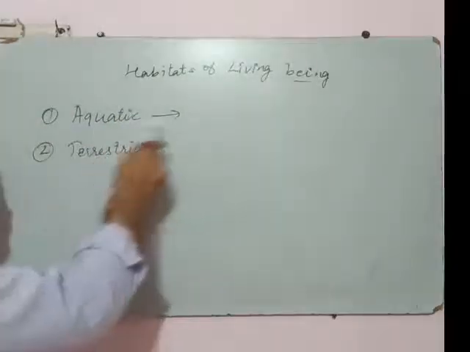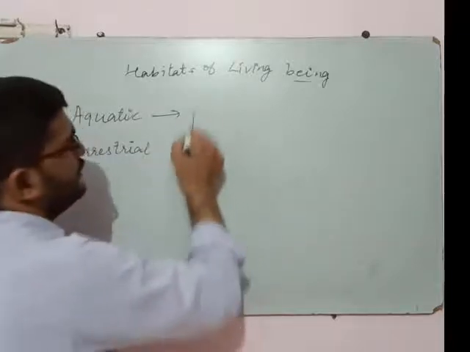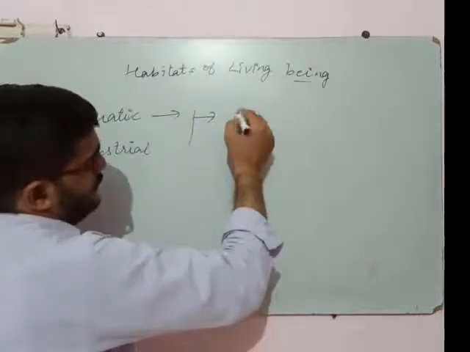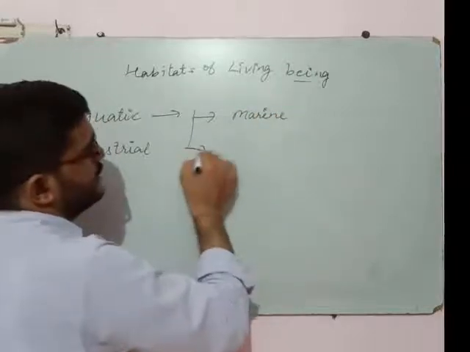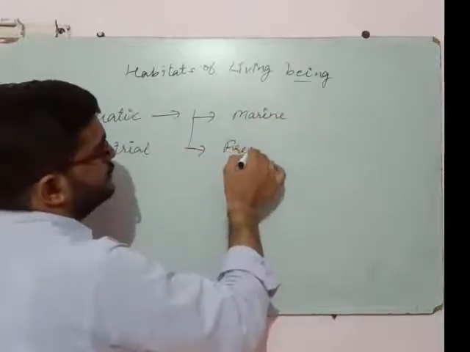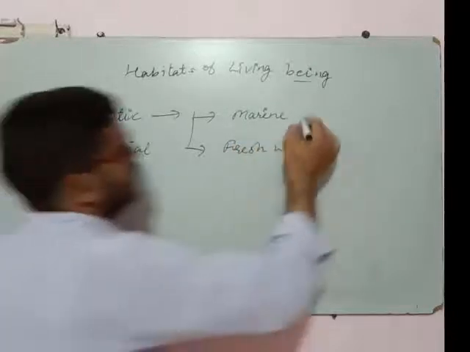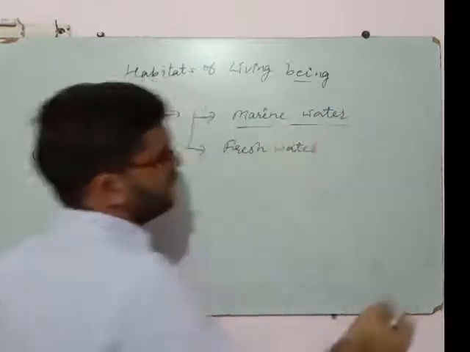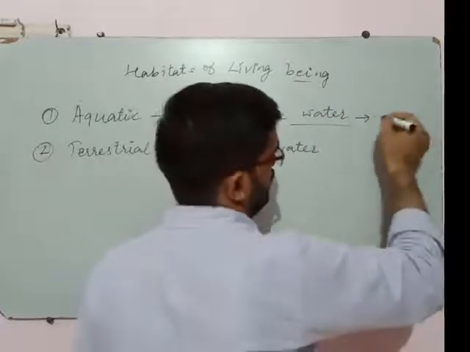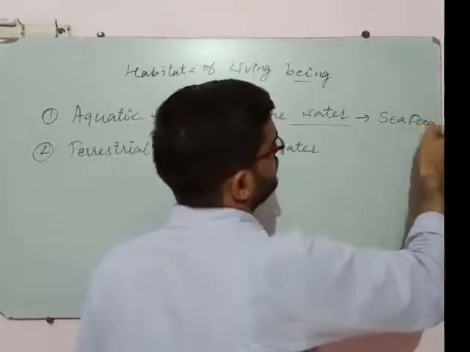Now, what are the different categories in aquatic habitat? First is marine and second is freshwater. Okay, marine water and freshwater. What is marine water? Examples of marine water are sea and ocean.